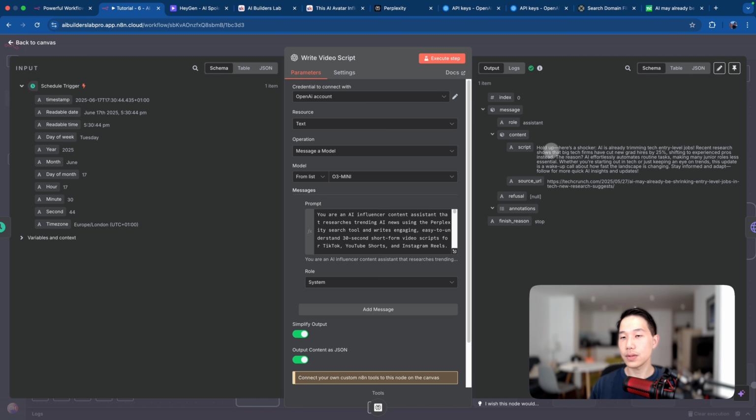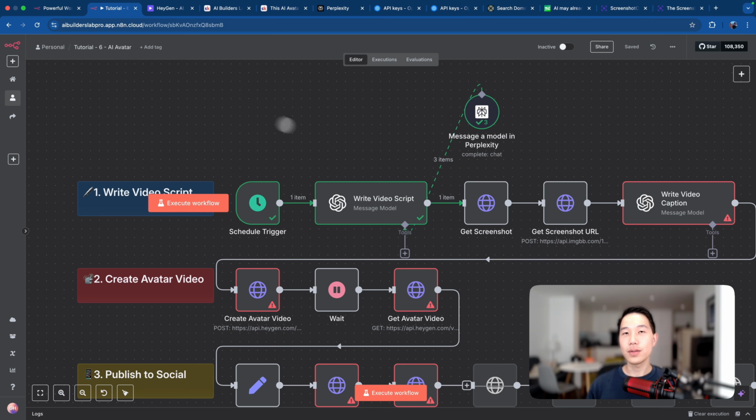So you can see that this is a script. Here's a shocker: AI is already trimming tech entry-level jobs, with some facts and data, and also a CTA, "Stay informed and adapt, follow for more quick AI insights and updates," at the end of the script. Okay, so the script is done.